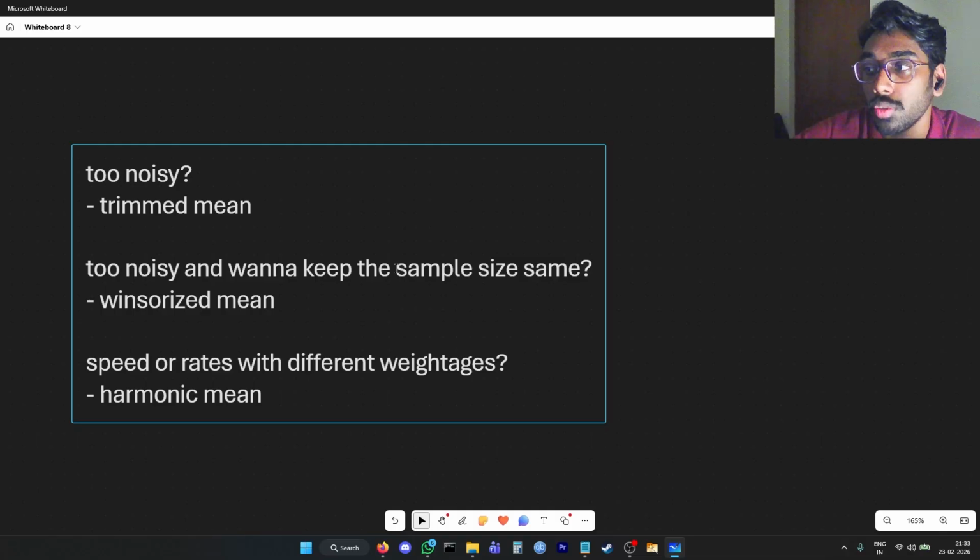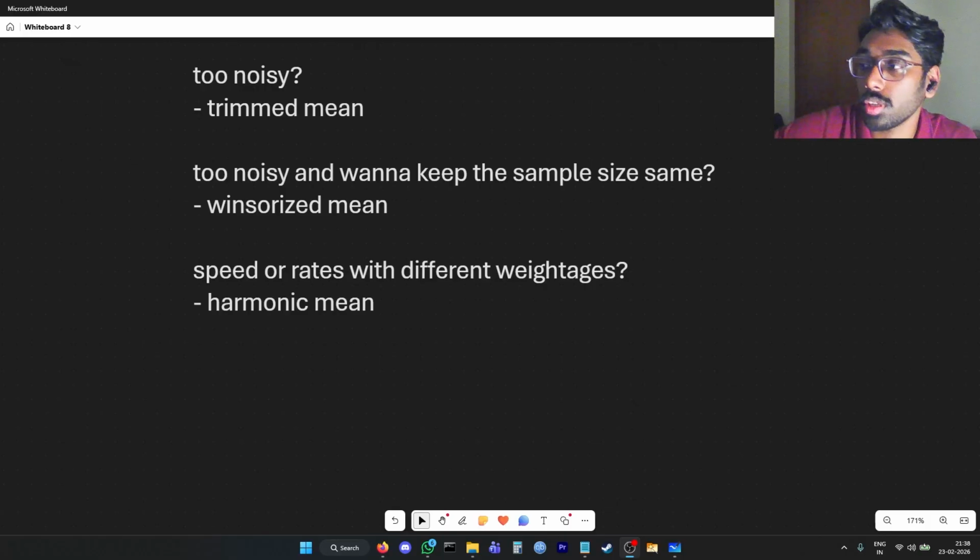And suppose we do not want to cut out the top 5% and bottom 5%, or the top 10% and bottom 10%, we can use something called a Winsorized mean. In this method, we're going to replace all the outlier values or the unusual values with one of the expected values, so whatever typical value lies very close to the outlier.